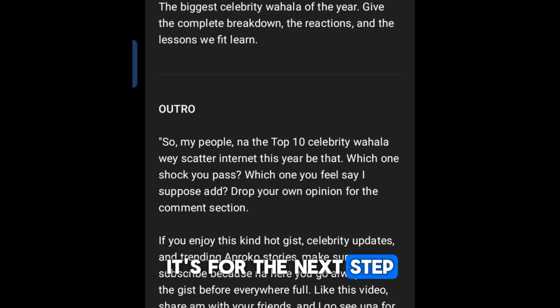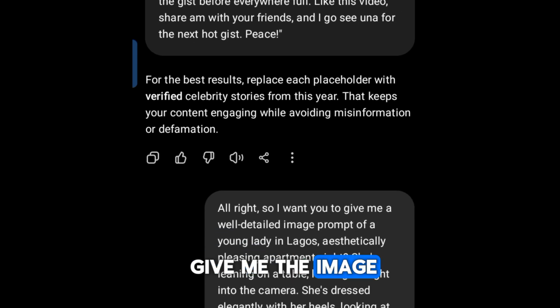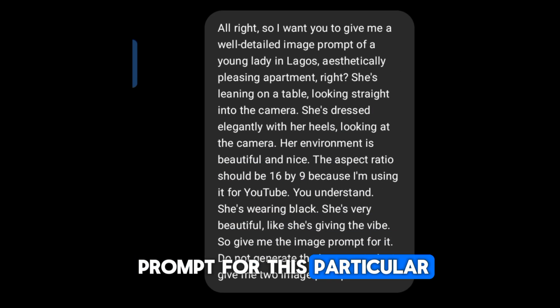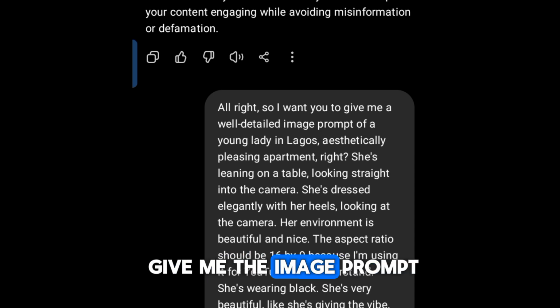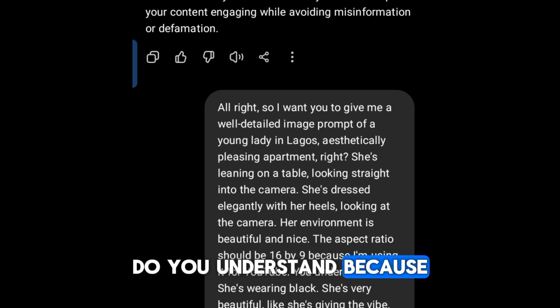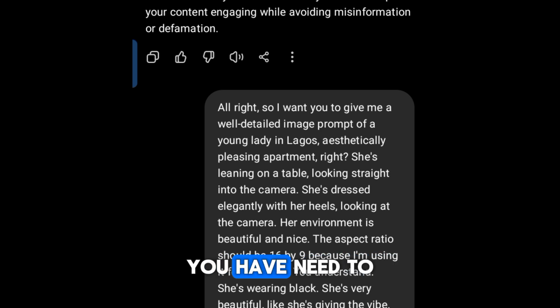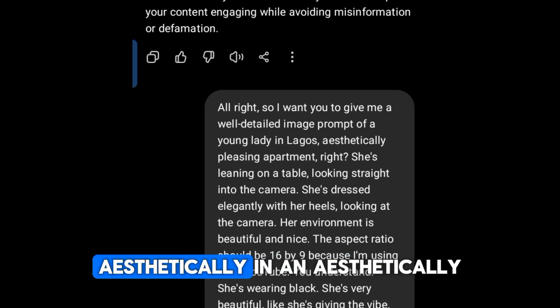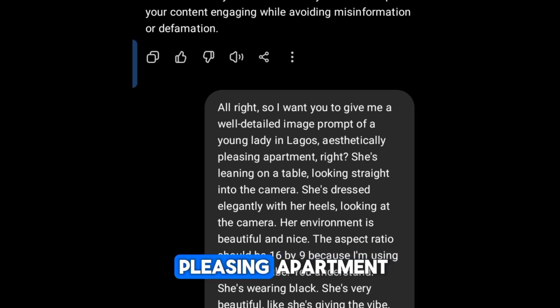As for the next step, I told it to give me the image prompt for this particular thing. Do you understand? Because you need to have an image that will be saying this kind of thing. Remember that you're not showing your face, so you need to get an image. So I asked it to give me an image prompt of a young lady in Lagos, in an aesthetically pleasing apartment. I just described her, and it gave me the image prompt.